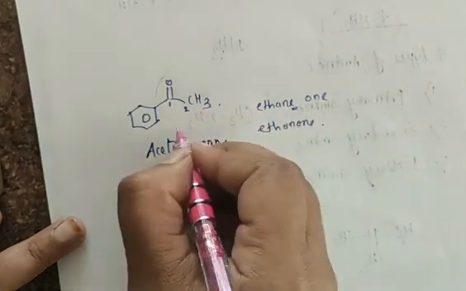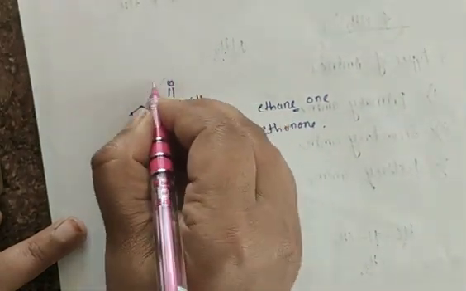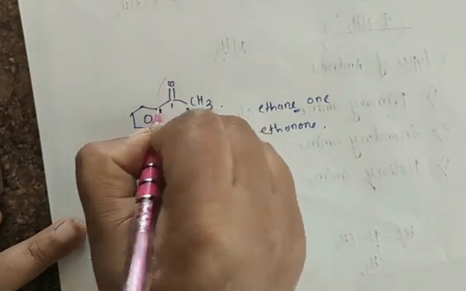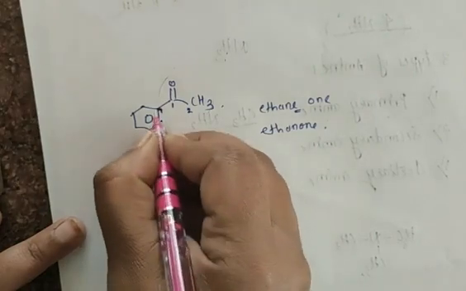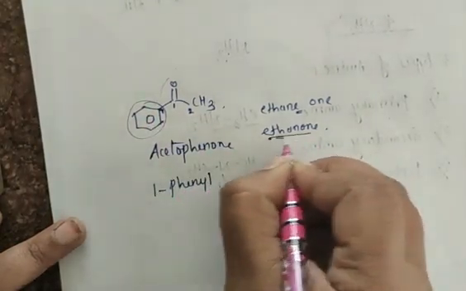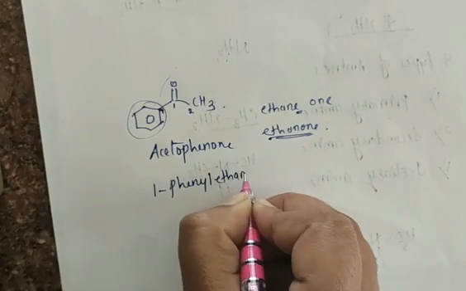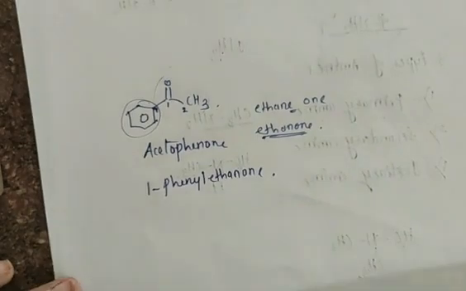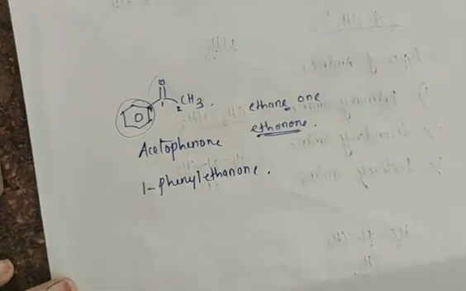Now at this carbon atom, the phenyl group is present. So 1-phenyl ethanone. Okay. After that, we will discuss one more nomenclature.